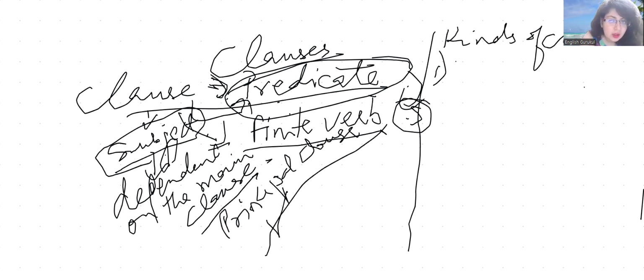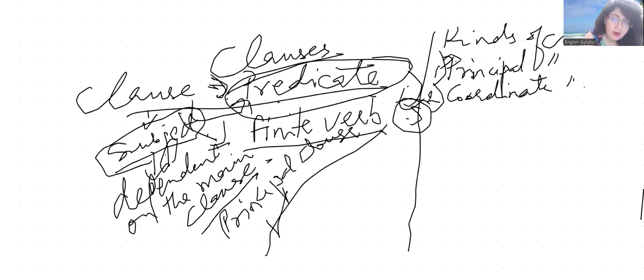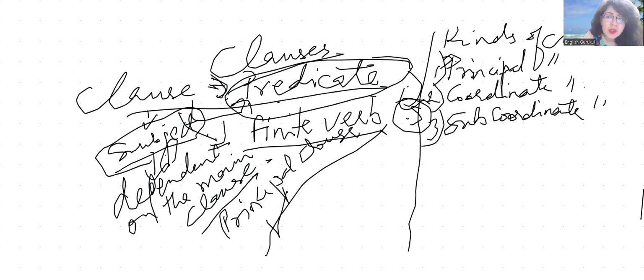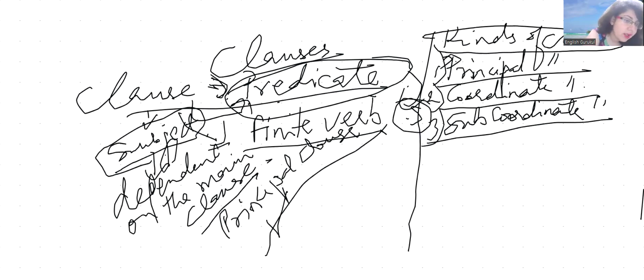Then we have the coordinate clause. Then we have the subordinate clause. So we have the principal clause, the coordinate clause, then the subordinate clause, right? Remember, these are the kinds of clauses.